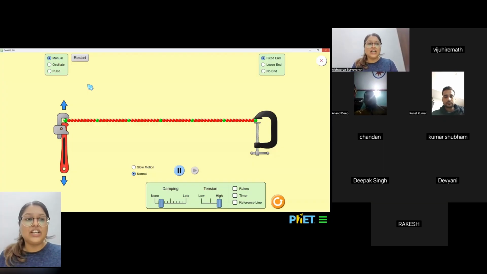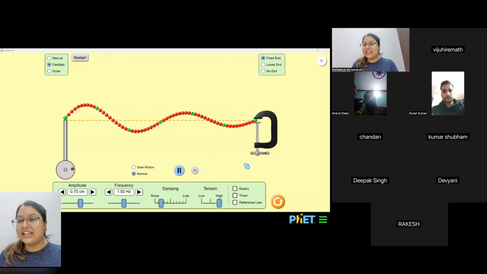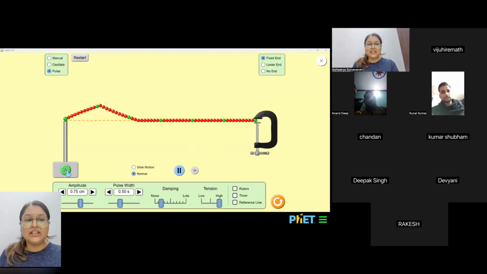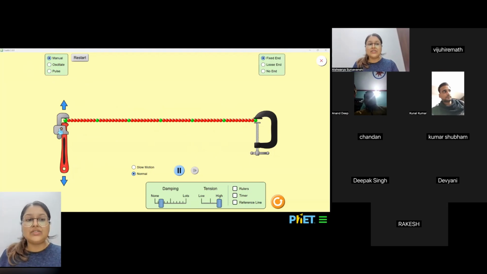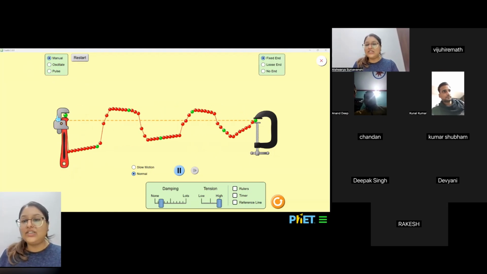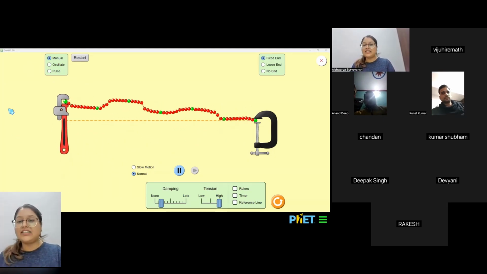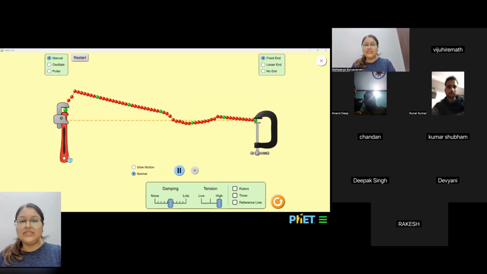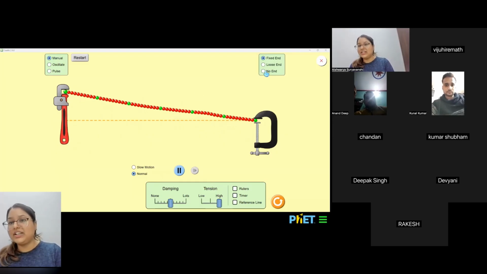You can show, so I want to show them oscillatory motion. So I can explain them with these experiments. I can show them pulse motion. How does it work? I can also show manual. So I can use all of it. So you can ask the student to come to the screen and do it. So this is how you can make your classroom more and more engaging.